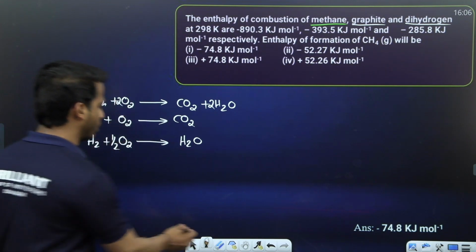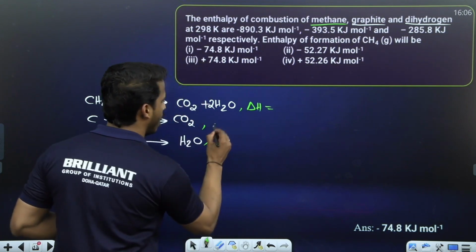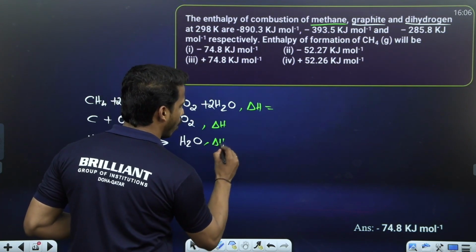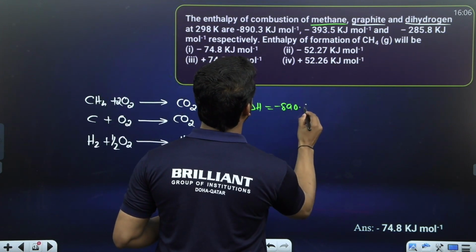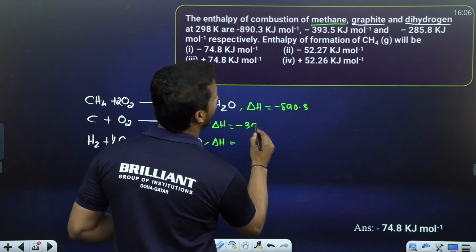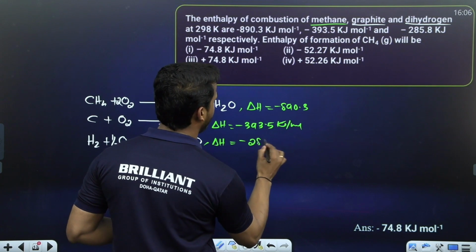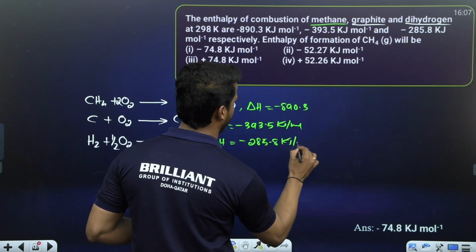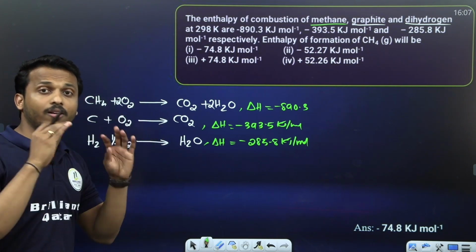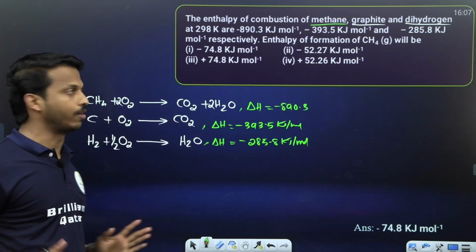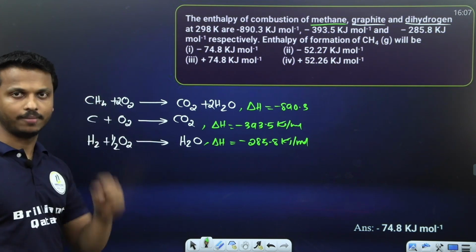We made all the equations and their corresponding delta H values. During this combustion, how much energy is released is already given in the question, dear all, that is around minus 890.3 kilojoule per mole, minus 393.5 kilojoule per mole, and minus 285.8 kilojoule per mole. Okay, perfect. Question, this is the given data, right? The statements given, which we made into equations. Perfect. Now, what is the enthalpy of formation of methane?